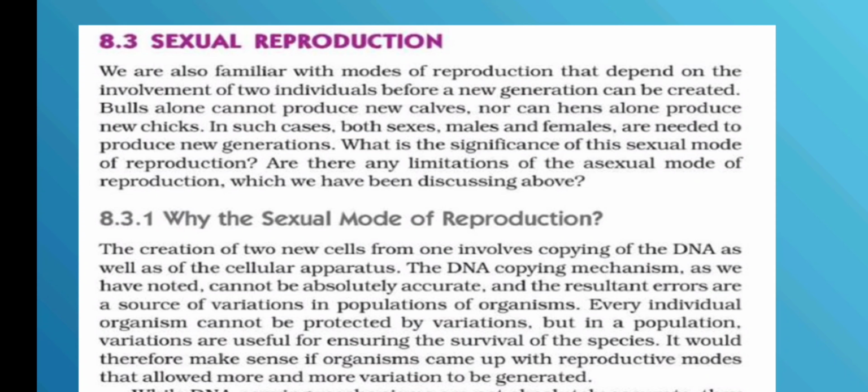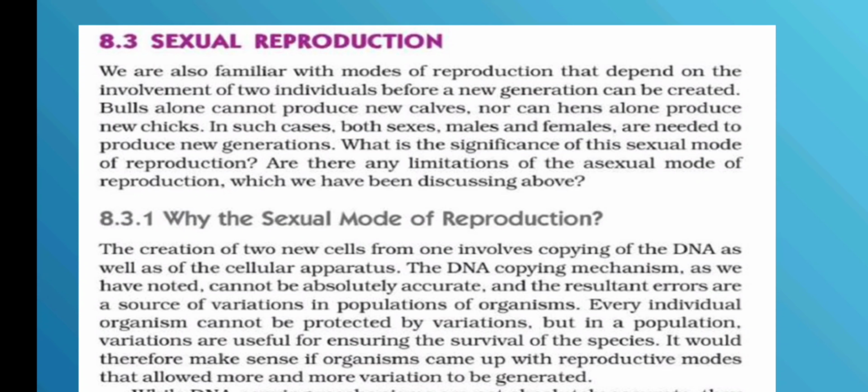Sexual reproduction. We are also familiar with modes of reproduction that depend on the involvement of two individuals before a new generation can be created. So in sexual reproduction, how many parents are involved? We have discussed earlier, two parents are involved before a new generation can be created. This new generation is nothing but the offspring, the babies or the next generation.